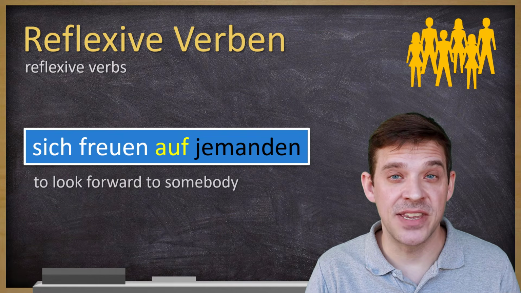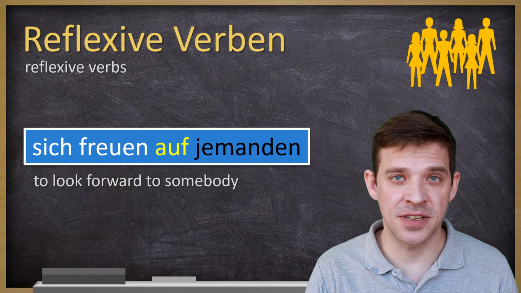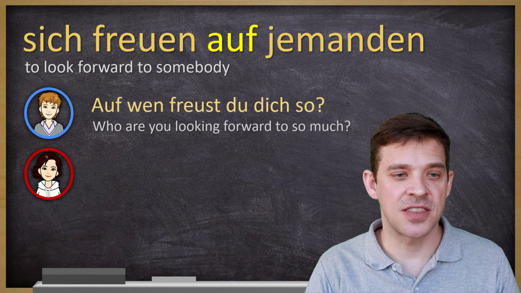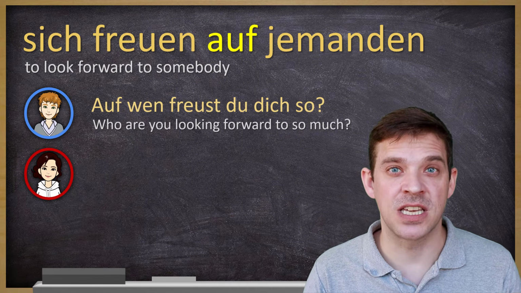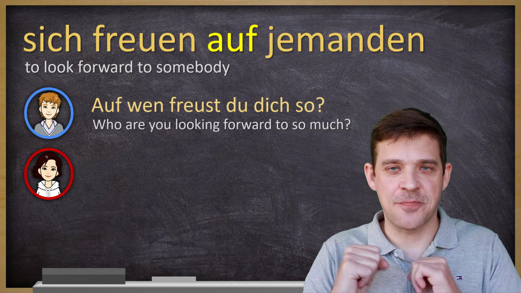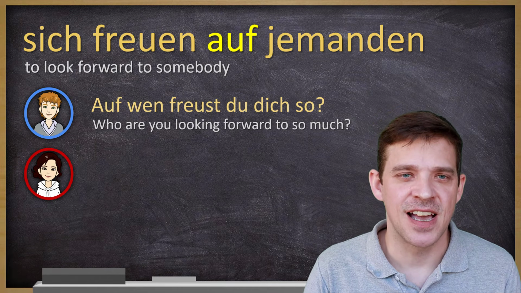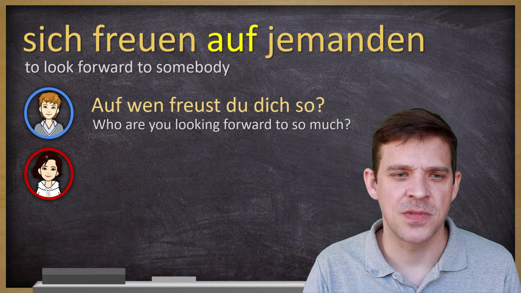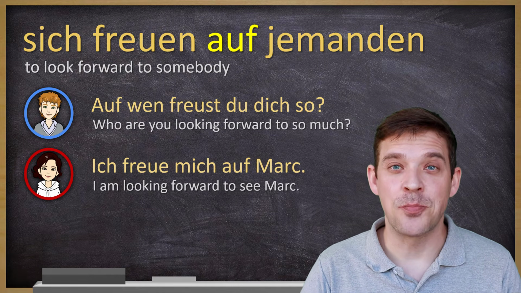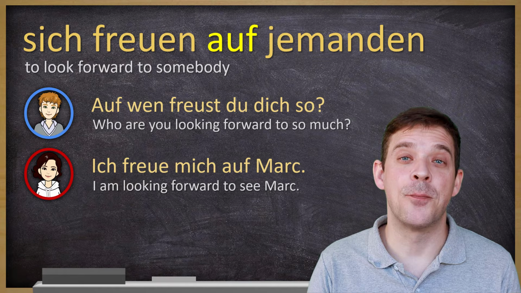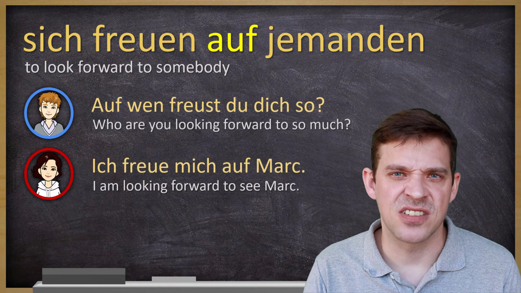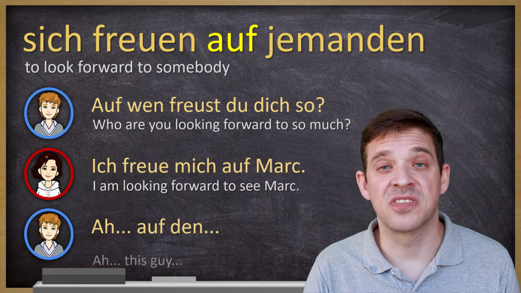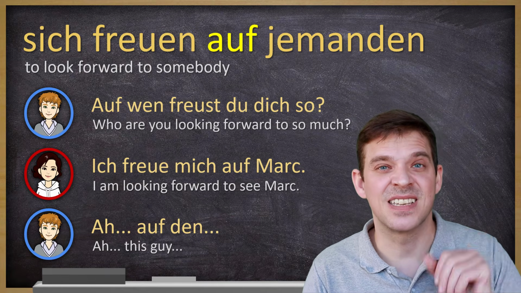Und ein Beispiel mit Menschen, sich freuen auf jemanden. You can also look forward to somebody. Again, the question, Hans fragt, auf wen freust du dich so? Anna is very happy to see somebody, obviously. And then he asks, auf wen freust du dich so? Und sie sagt, ich freue mich auf Mark. Ich freue mich auf Mark. And Hans is not so amused about this answer, so he says, auf den, kind of, this guy.